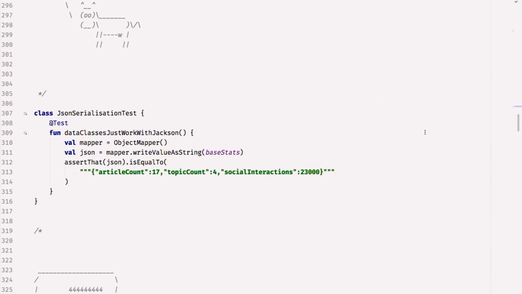All the stuff that the Java libraries expect to be true about a bean just works. It's got all the standard getters, and it could have setters if I chose to do so, and it just works. So there's no Kotlin magic going on there. There's no wrappers. I haven't put anything special in there. That's just straight Jackson, and it works with data classes.